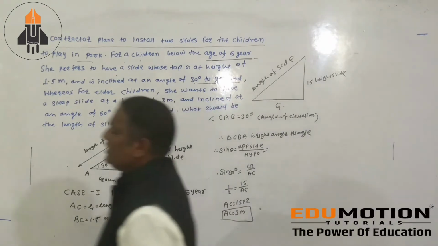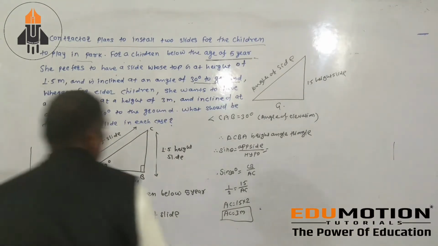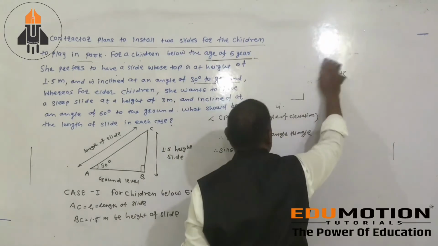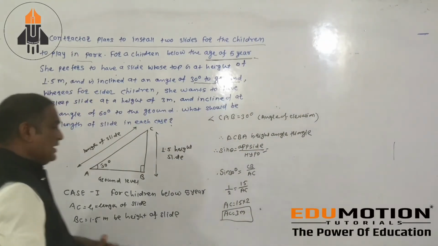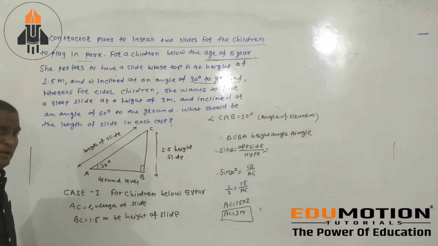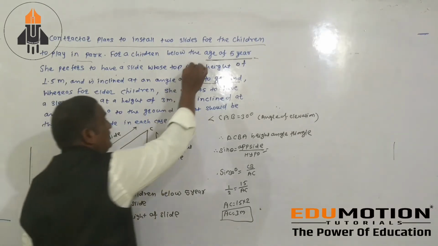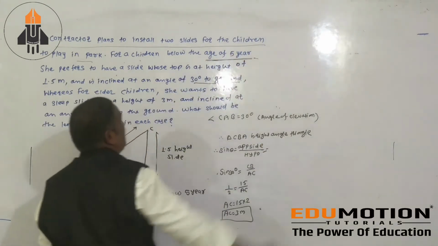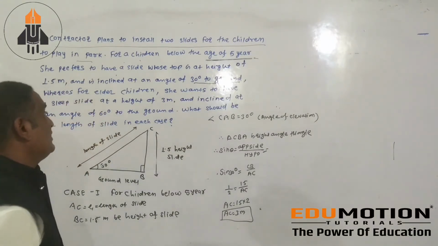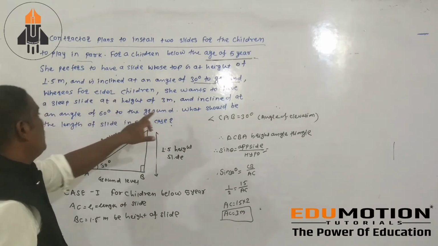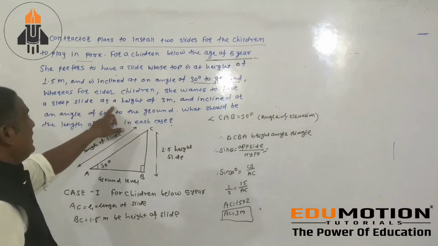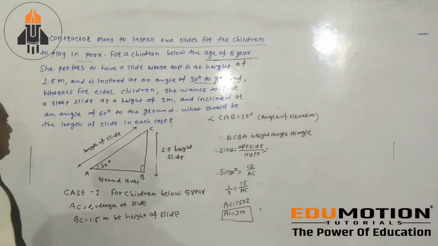Similarly, here you have the second case, which we also have to solve. Case number 2. What did case number 1 depend on? The age of 5 years, below the age of 5 years. Then same thing is here. Whereas for elder children she wants to have a slip slide at a height of 3 meter inclined at an angle of 60 degree.